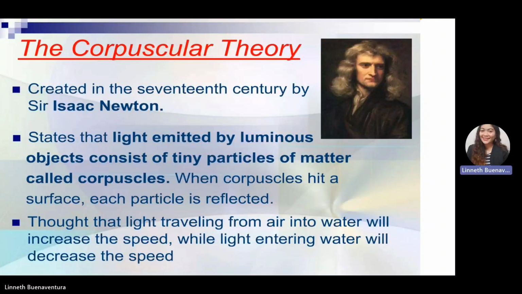He held that light traveling from air into water will increase its speed, while light leaving water will decrease its speed. In addition, once this tiny particle travels through different media, water to air or air to water, it changes its velocity, either increasing or decreasing.